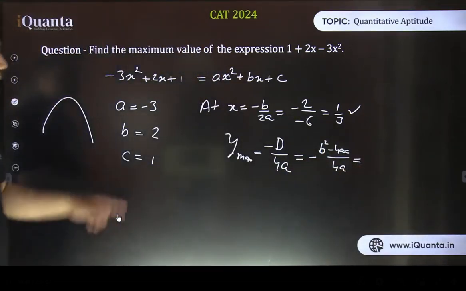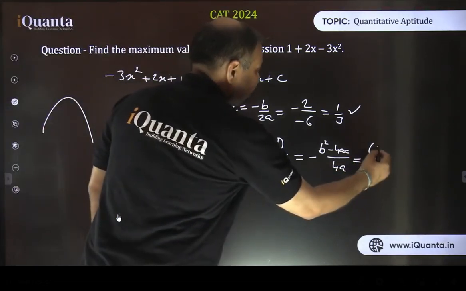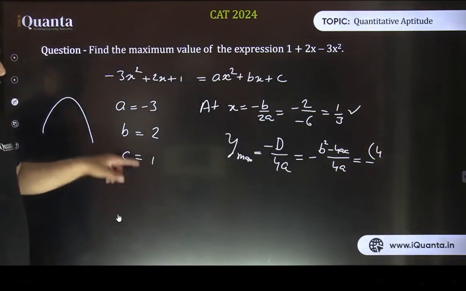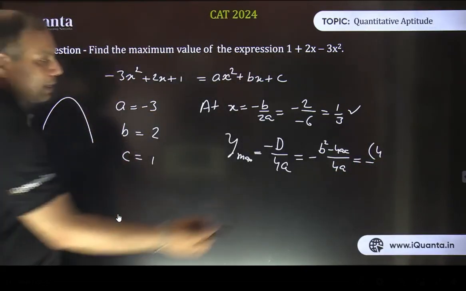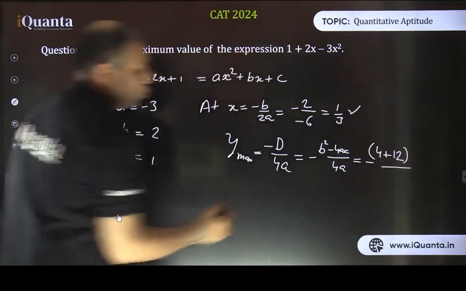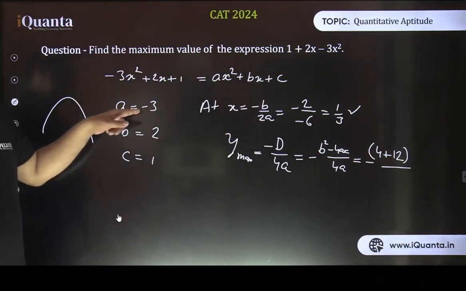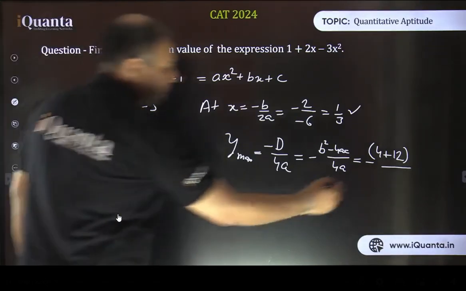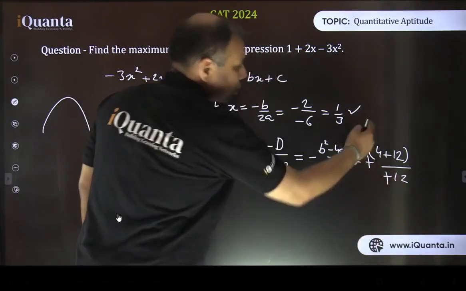Now again substitute the values. So b square means 4, with negative sign I'm having this 4. And this 4ac, 4 3s are 12, with minus sign, so minus 12. We have to subtract this, so it becomes positive 12 upon 4a. So a is again minus 3, so minus 3 into 4 makes it minus 12. So this minus and minus got cancelled, so we are going to get a positive value.